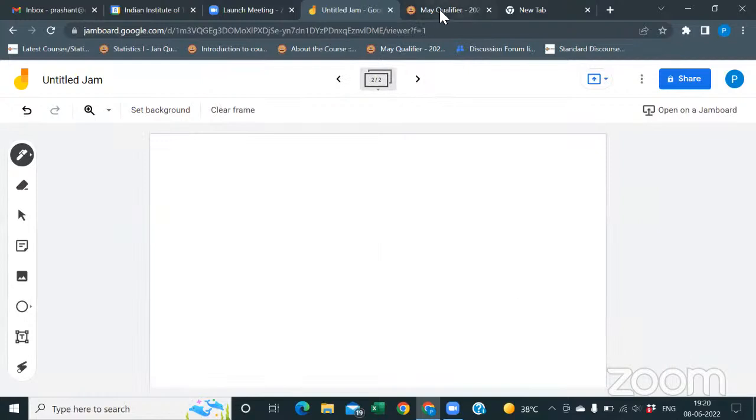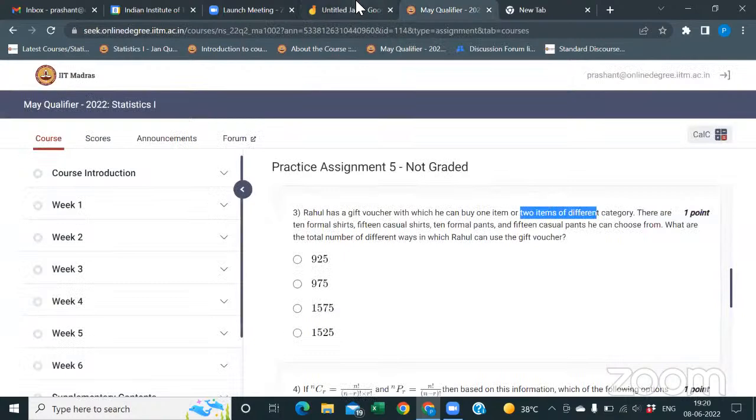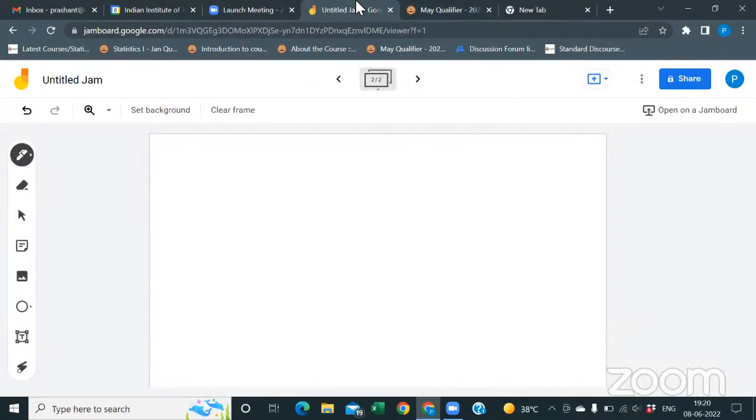Now we have to consider where Rahul buys two items. In the question, it says two items of different category. That means he cannot buy two formal shirts or two casual pants. Different category, you got the concept? Yes, sir.